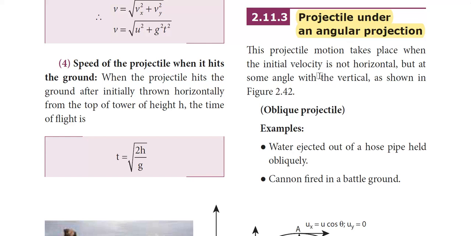But in this case, when the projectile is thrown at a particular angle with the vertical, then such a motion is called angular projection. Projectile motion takes place when the initial velocity is not horizontal but at some angle with the vertical. So the projectile motion at a particular angle with the vertical is called angular projection. Such a projectile is also called oblique projectile.